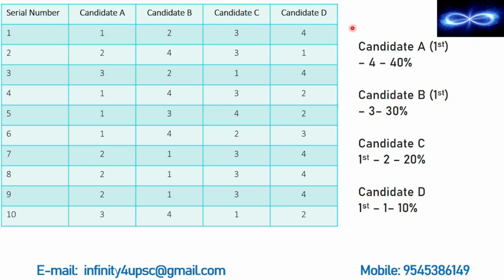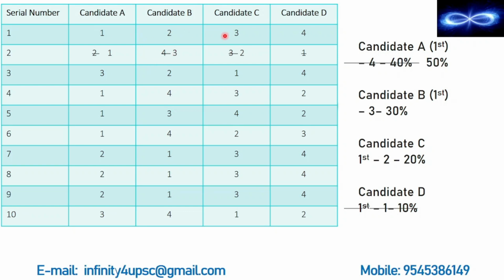Now what are we going to do? We will have a second round of election and we will remove the candidate who has got the least number of votes. In this case, it is candidate D. So we are going to discard him from this election. We are going to remove him. And whoever has voted for candidate D, in this case, voter number 2, his second preference will now become his first preference. Third will become second preference. Fourth will become third preference.